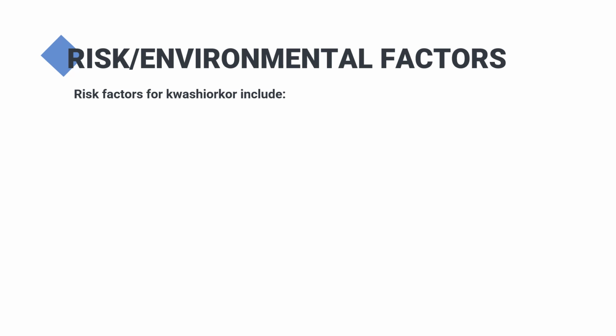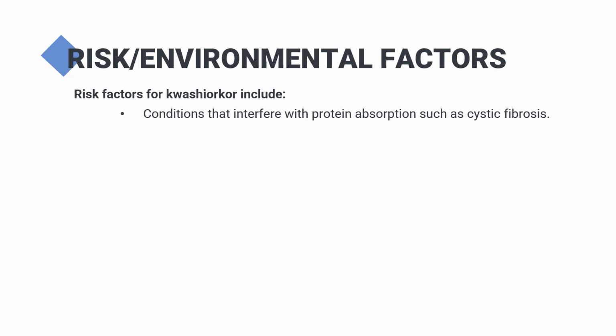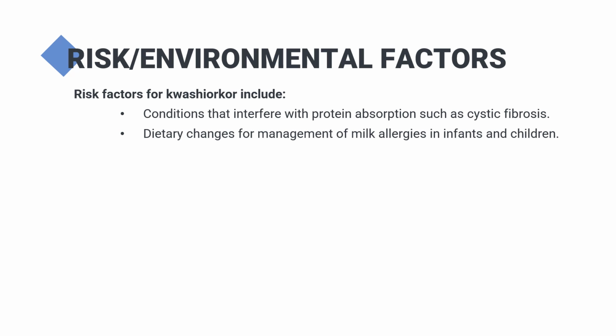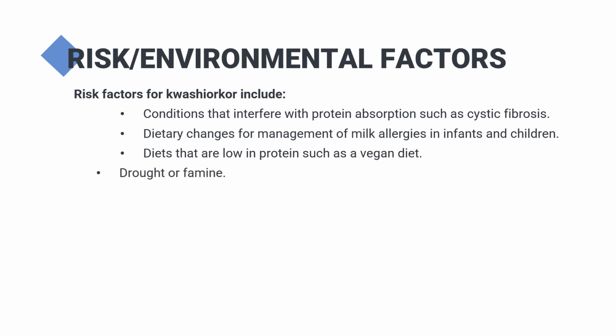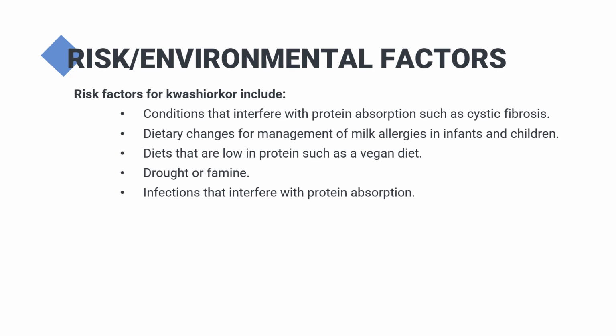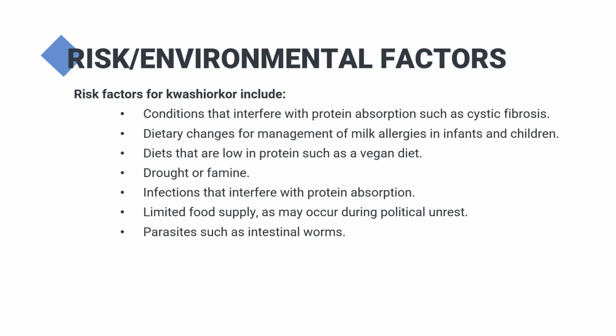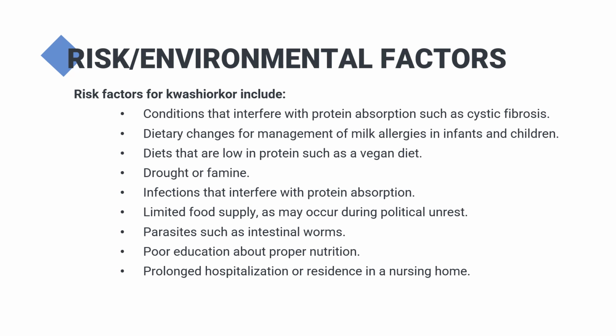Risk factors for Kwashiorkor include conditions that interfere with absorption, such as cystic fibrosis, dietary changes for management of milk allergies in infants and children, diets that are low in protein, such as a vegan diet, drought or famine, infections that interfere with protein absorption, limited food supply as may occur during political unrest, parasites such as intestinal worms, poor education about proper nutrition, and prolonged hospitalization or residence in a nursing home.